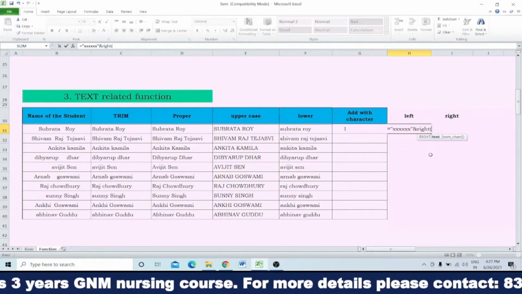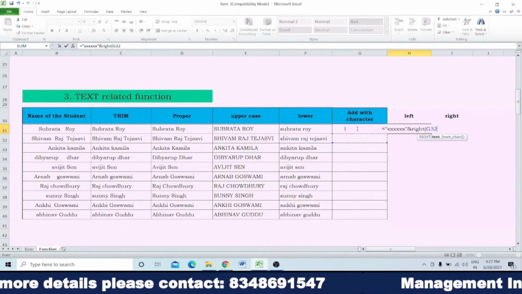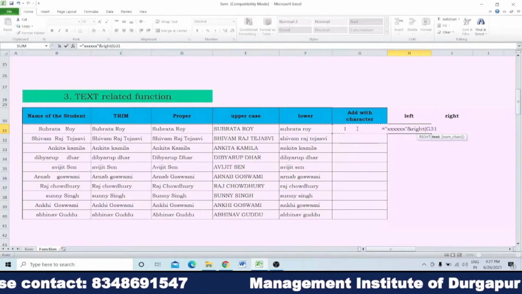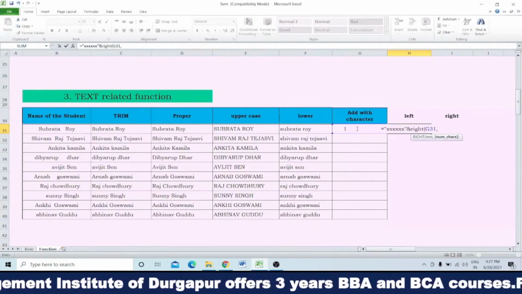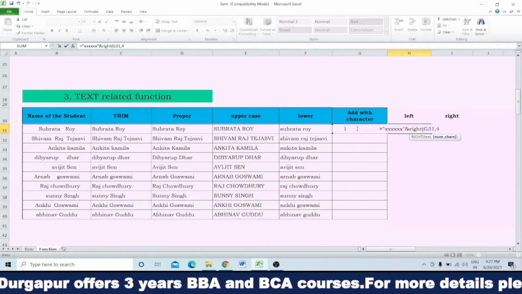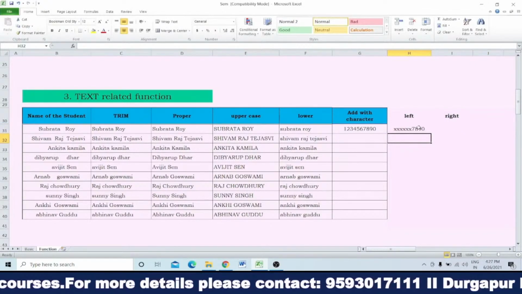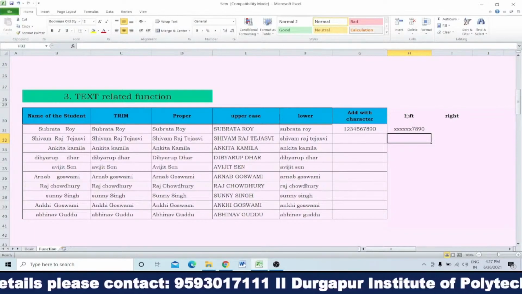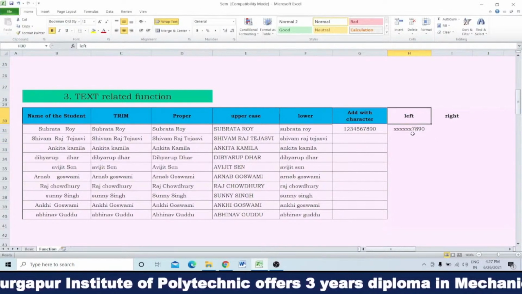Then start the first bracket. Then I will take this cell, comma, how many characters? Suppose I want to take the last 4 digits from the right of my account number, then close it and press enter. See, crosses, then the last 4 digits. Okay. That means in that way you can hide.